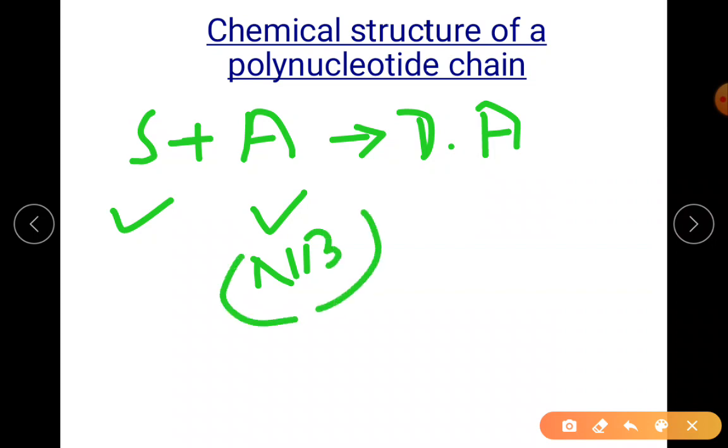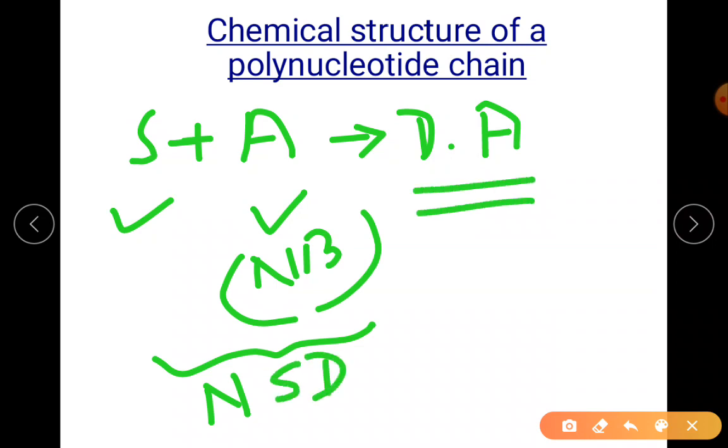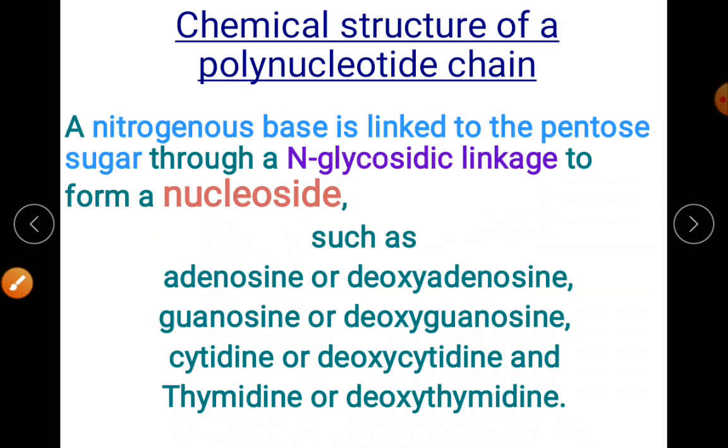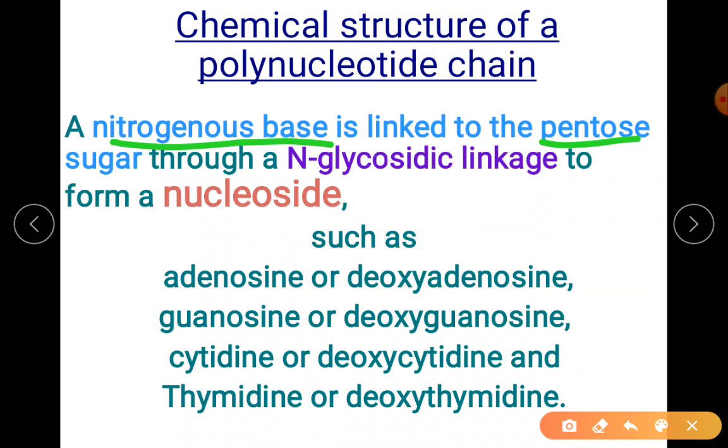Together it is called a nucleoside, deoxyadenosine. The word changes from adenine to adenosine. Just observe, I've written here: nitrogenous base linked to pentose sugar.